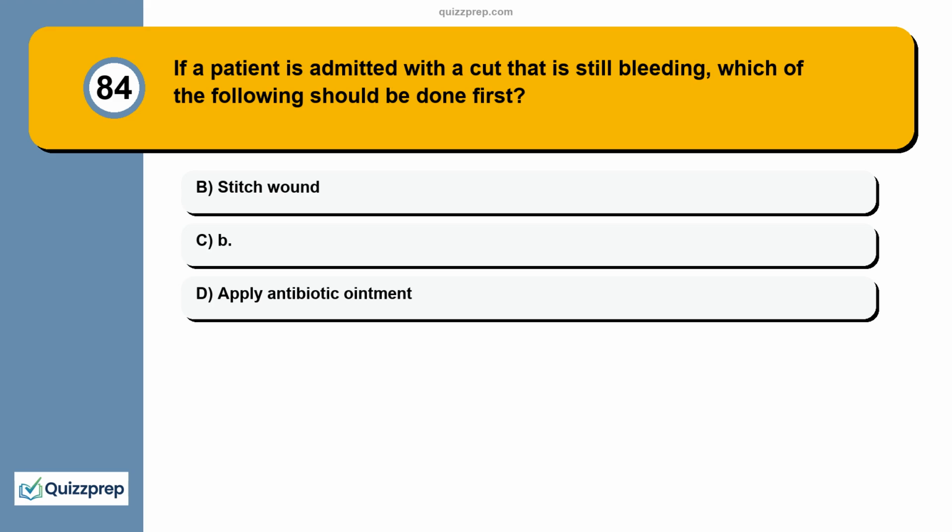Question 84. If a patient is admitted with a cut that is still bleeding, which of the following should be done first? A. Stitch wound. B. Apply antibiotic ointment. C.